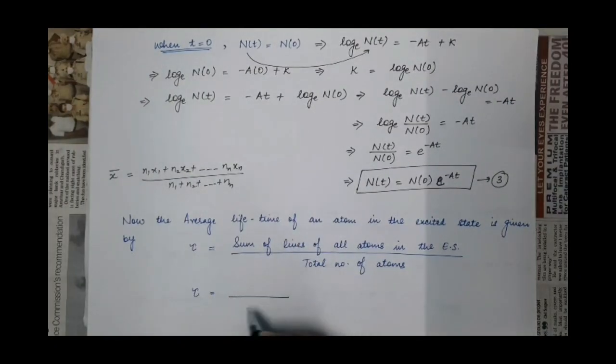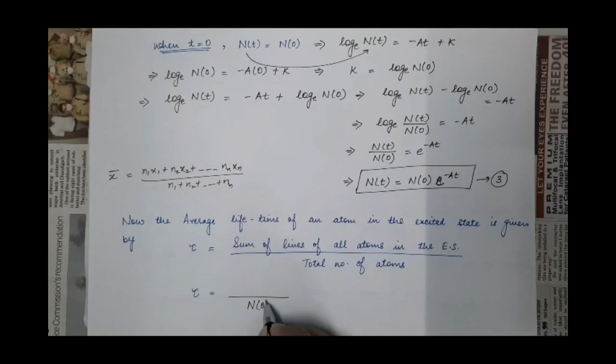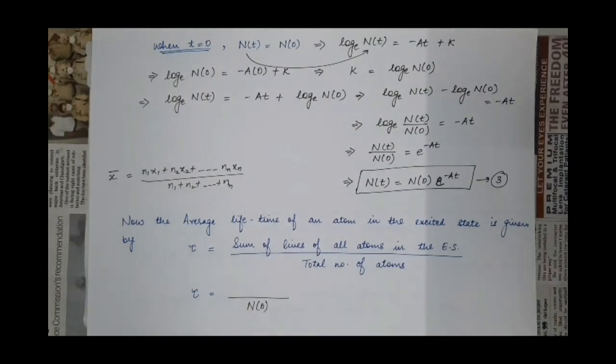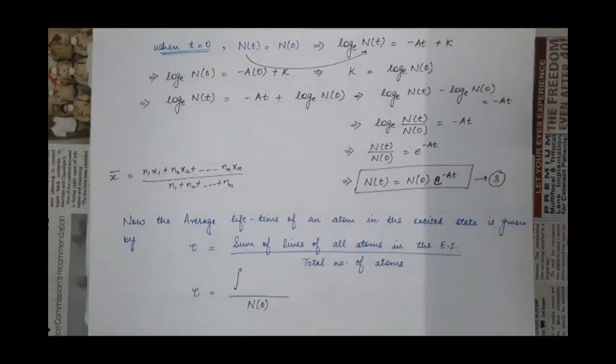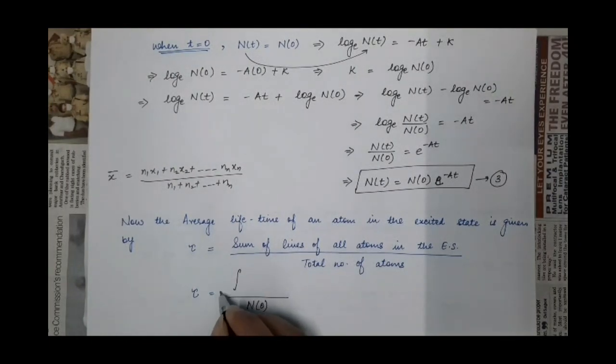So those are n0. So what will be the sum of lives of all the atoms present in the excited state? It will be the integration. At time t is equal to 0, the total number present in the excited state is n0. That is the lower limit.